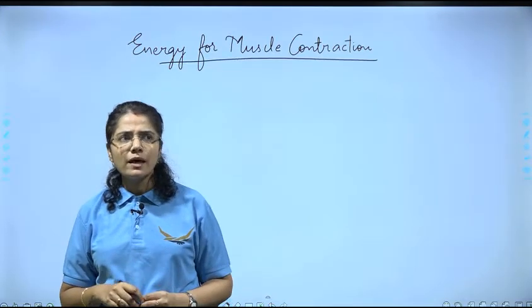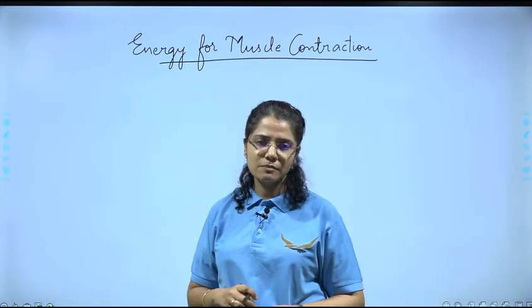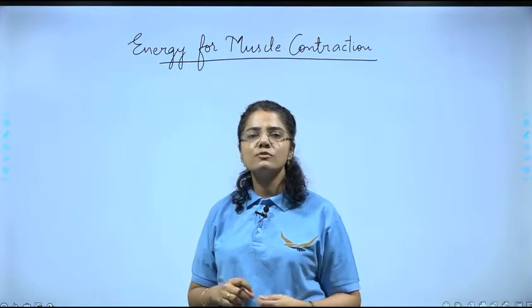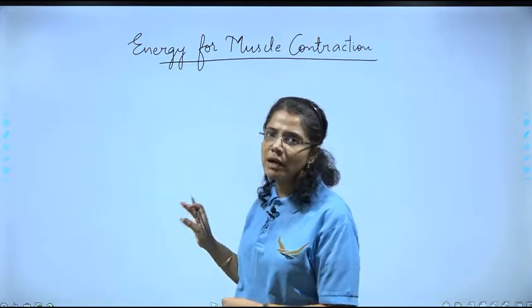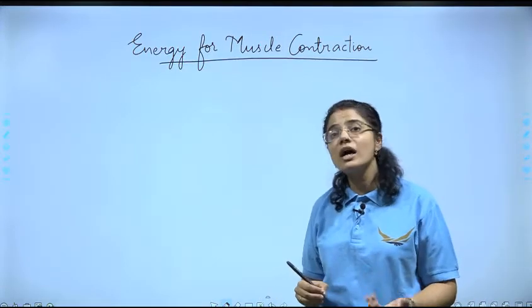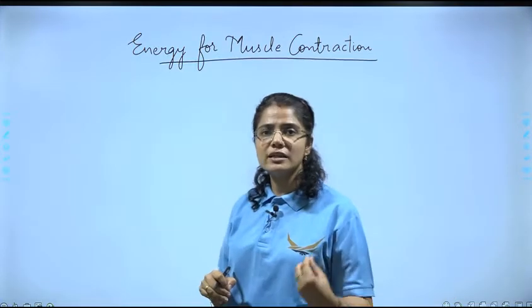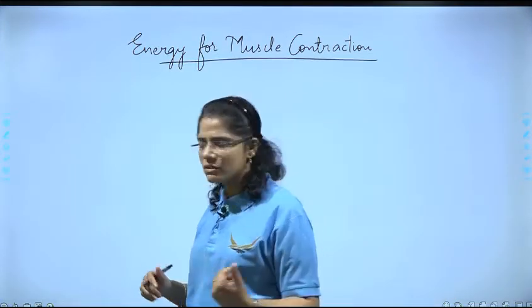So children, say in the vertebrates and few invertebrates, there are substances which provide energy. अब यहाँ पे हम बात कर रहे हैं कि constant ATP supply की ज़रूरत है ना? तो वो कहाँ से आएगा? That is what we are going to talk. So as I said, that in vertebrates and few invertebrates.